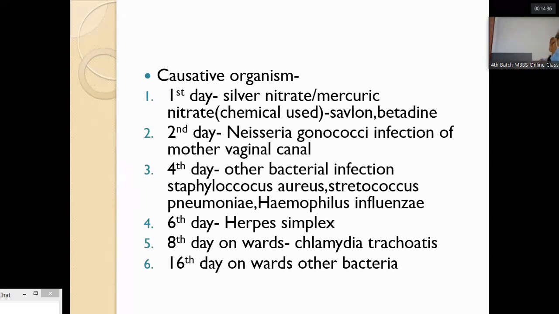After 16 days onwards, other bacteria also can cause ophthalmia neonatorum. This day-wise list is for your remembrance, so that if it occurs on the second, fourth, or fifth day, you can assess the different types of causative agents.